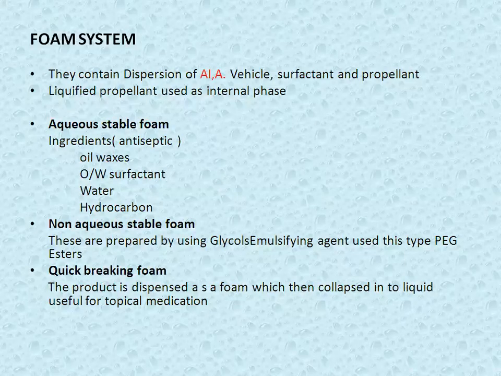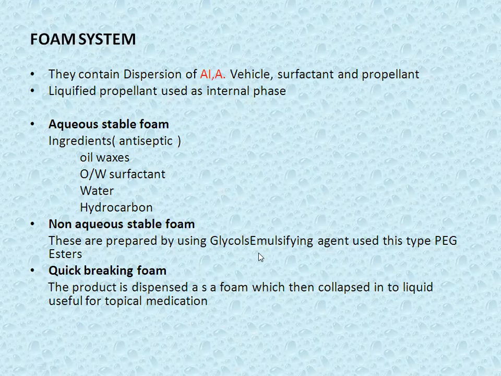Then the foam system. When we press the actuator, the contents present inside come out in the form of foam. The ingredients for such foams are O/W surfactants, oil, waxes, water, and hydrocarbons. Non-aqueous stable foams are prepared with glycols, emulsifying agents, and somewhat PEG, polyethylene glycol esters. PEG esters are used for non-aqueous foams, and for aqueous foams we use water.